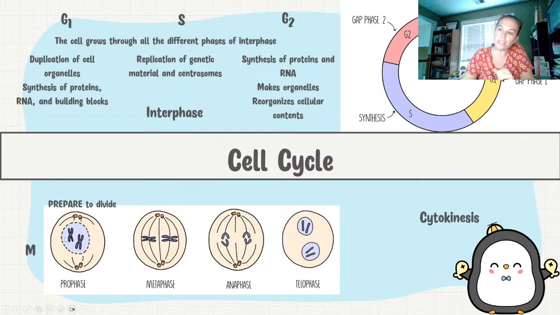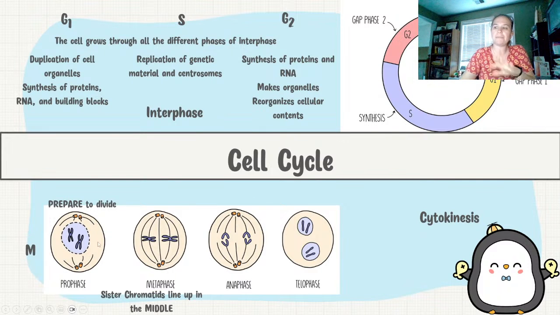So our sister chromatids are going to find one another, and they're going to pair up at that centromere. That's why it makes a little X shape, because they're paired together at this little waist region called a centromere. And then our nuclear envelope is going to disintegrate. It'll go away, so we won't have that nuclear envelope anymore. And we're going to see that these spindle fibers are going to move into their position on each side, at each pole, to prepare for that division. And these are little microtubules that are coming out of there.